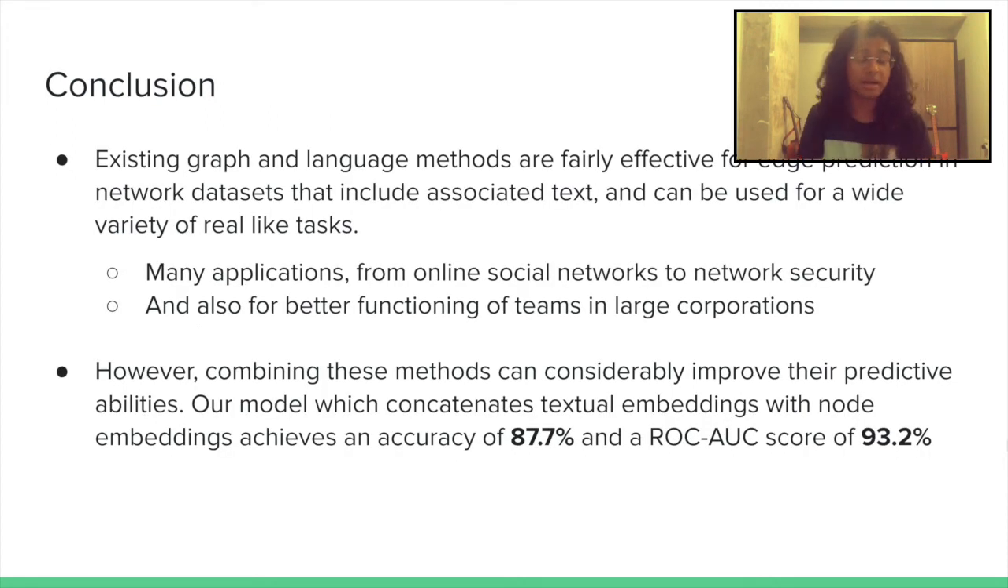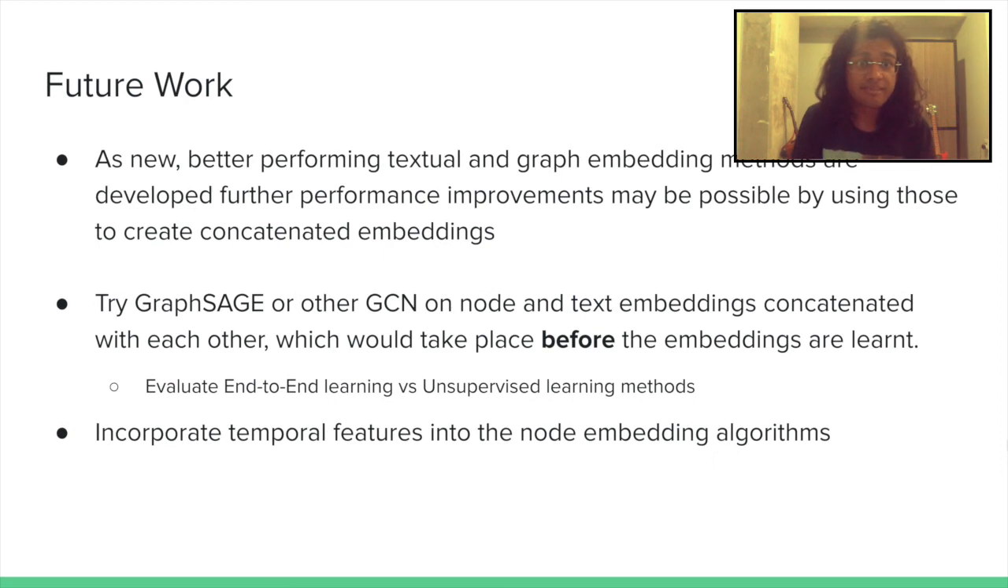Conclusion is that the combined approach definitely seems to be a great way to go about it, but the existing graph and NLP methods are also fairly effective for edge prediction, and a lot of research can be done. This takes me to future work where we can try GraphSage or other GCNs on node and text embeddings concatenated with one another, and this would take place before the embeddings are learned. So this is something that we can definitely explore in the future.